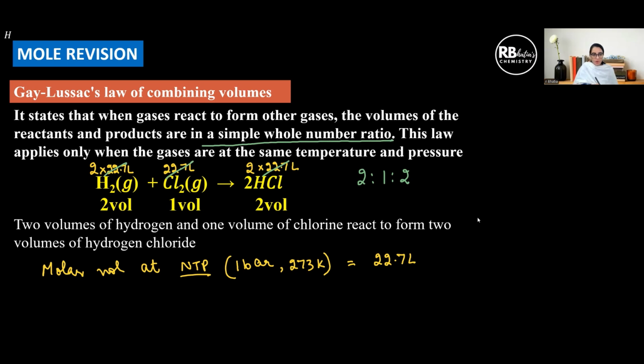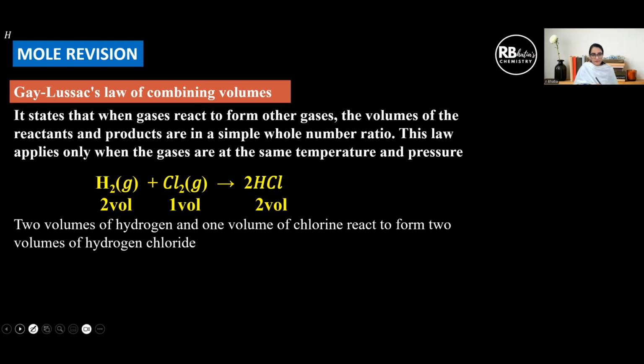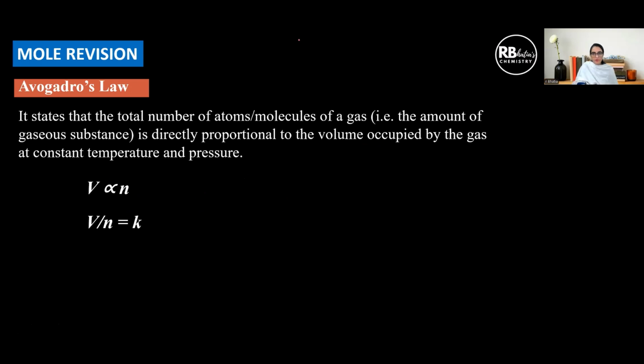The next law is Avogadro's law. What does Avogadro's law state? It states that the total number of atoms or molecules of a gas, that is the amount of gaseous substance, is directly proportional to the volume occupied by the gas at constant temperature and pressure.